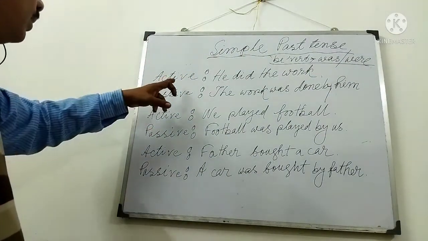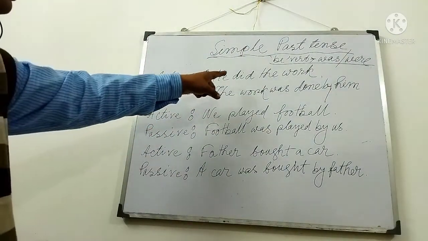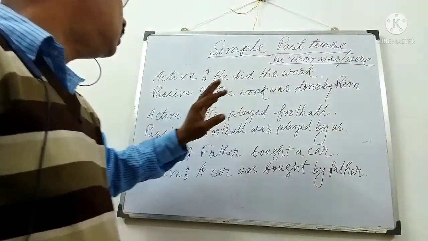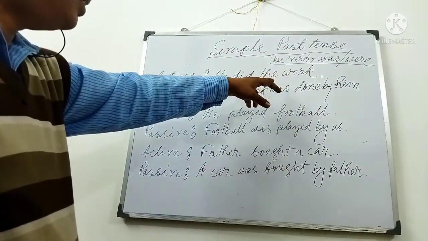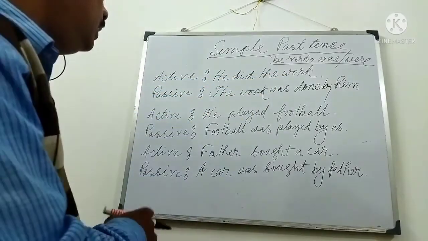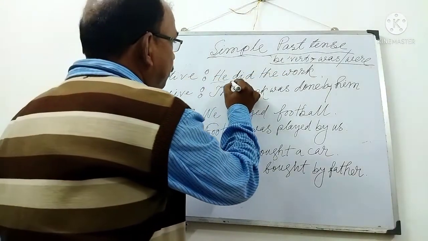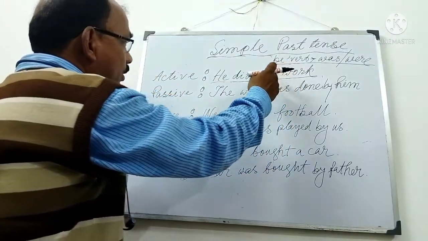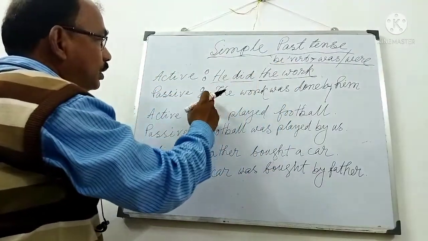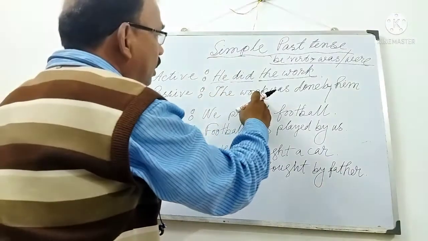Give an example: active, he did the work. Passive voice, what will be? He is the subject, did is the verb, the work is the object. Object will be subject, so here is written the work.